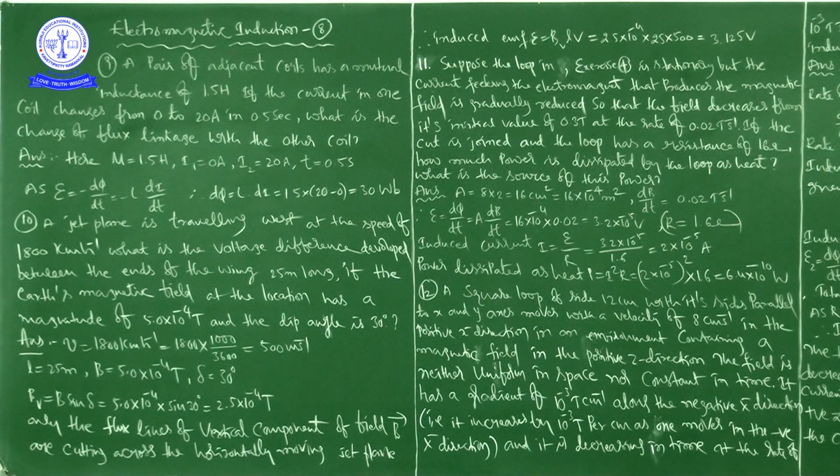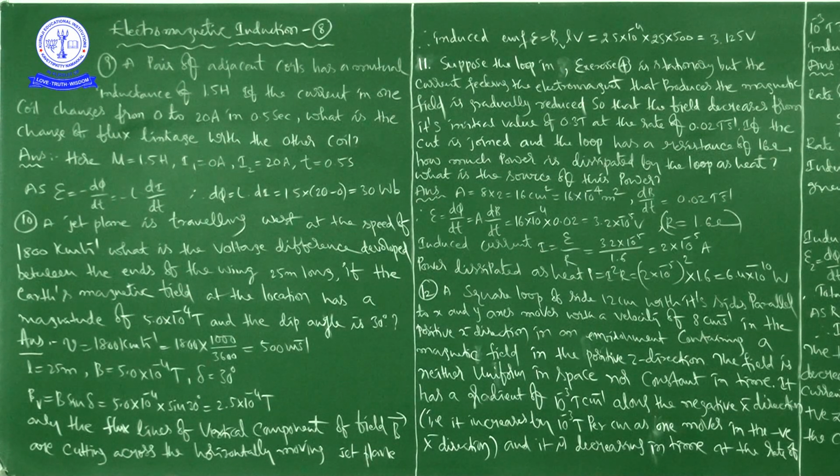In this class, we start with the ninth exercise problem. See the first problem in this class, that is problem nine. A pair of adjacent coils has a mutual inductance of 1.5 Henry. If the current in one coil changes from 0 to 20 amps in 0.5 seconds, what is the change of flux linkage with the other coil?